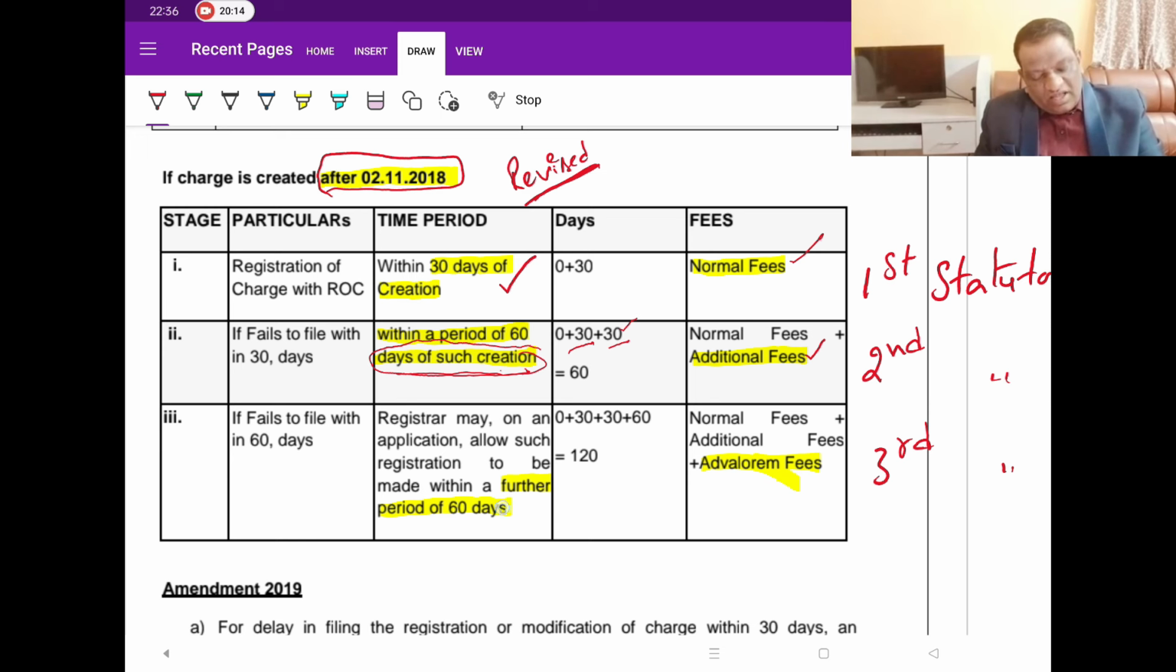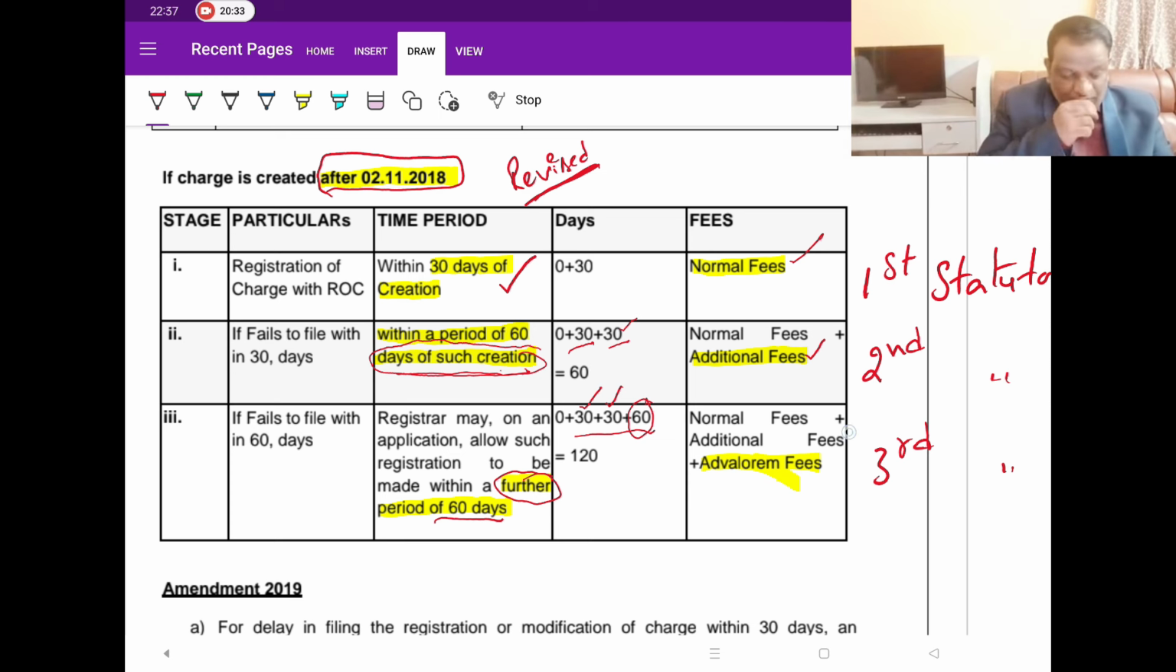Then they are given, here it is very clear, focus on the word, they are talking about further 60 days. So since they have used the word further 60 days, this is the first statutory period, this is the second statutory period, and this is the further. So if we add up all this, it comes to 120 days from the date of creation.